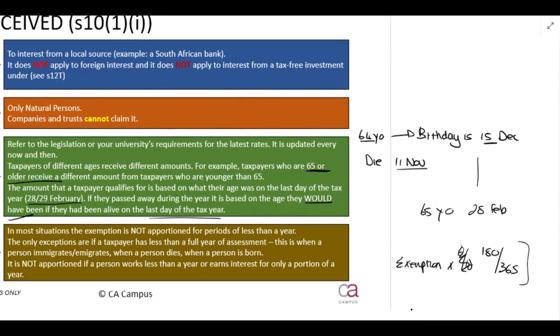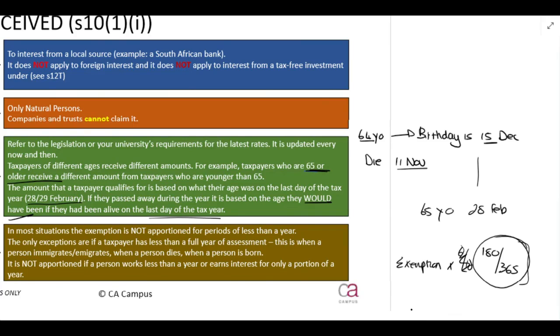Unless they specifically tell you in the Act to use days, you are welcome to use months. Days is just a bit more accurate. Right, and you'll see I often use days as well. Now, when do you do this apportionment? You only do this apportionment if a person's year of assessment is less than 12 months or less than 365 days. Now, what does that mean?